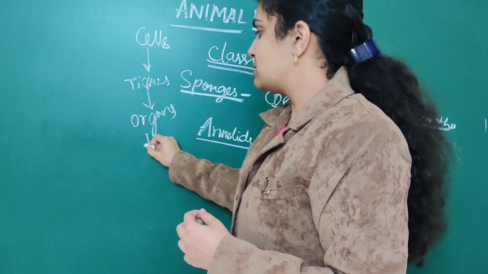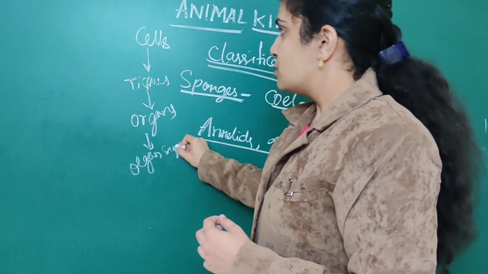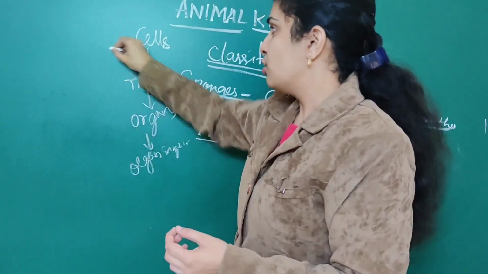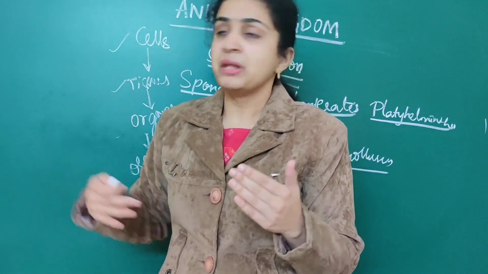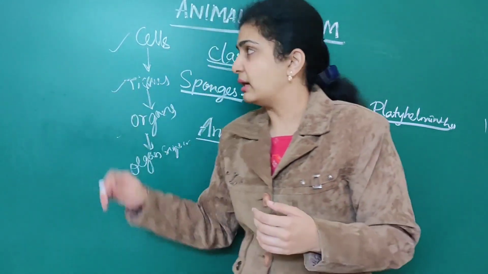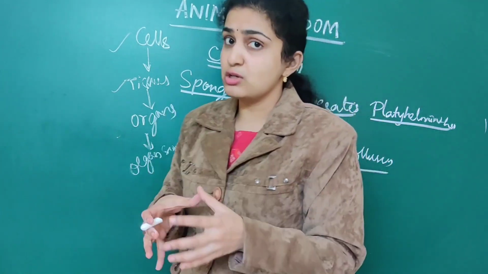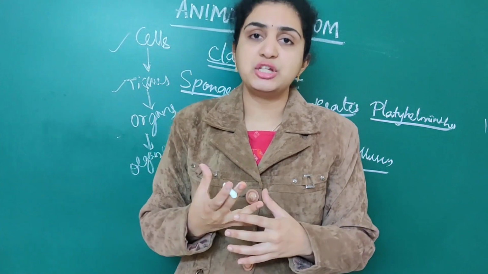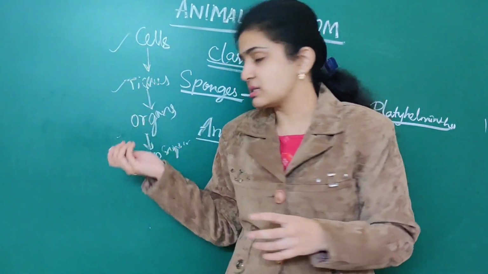When numerous organs combine, they form an organ system. So: cells, tissues, organs and organ systems. This is only the basic classification. First, numerous cells are present in an organism because they are multicellular. When all the cells combine, they form tissue. When numerous tissues combine, they form organs.